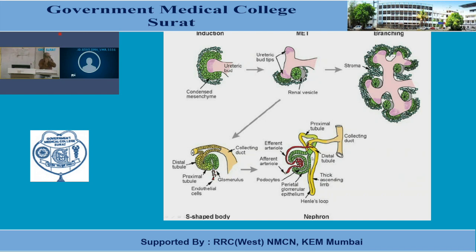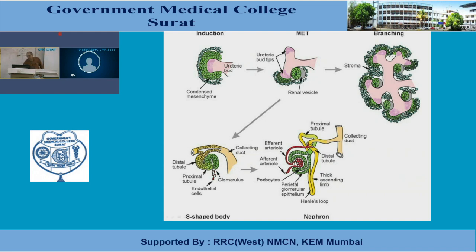This single renal vesicle is a cluster of cells. Initially it gets elongated. Now, one end of this renal vesicle is attached to the collecting duct, this is the one end, this is the second end.